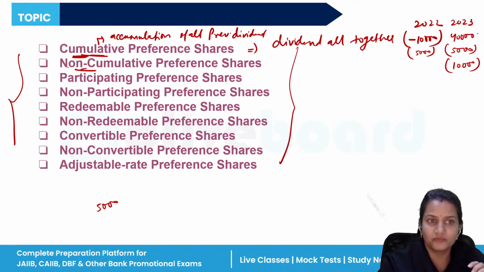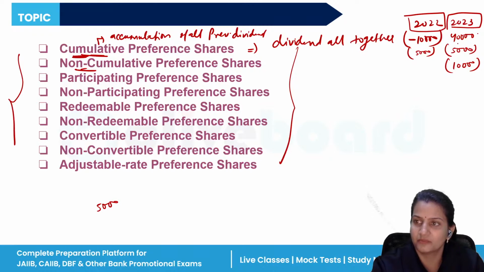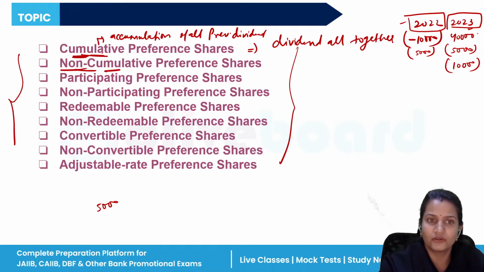Now, non-cumulative means what? Similarly, in 2022 the company made a loss of 10,000 and in 2023 the company made a profit of 40,000. Now the preference shareholders will be given dividend of only this year, not of the previous year. Because it is written non-cumulative, they will not get the dividend of previous years. They will get the dividend of the present year only.